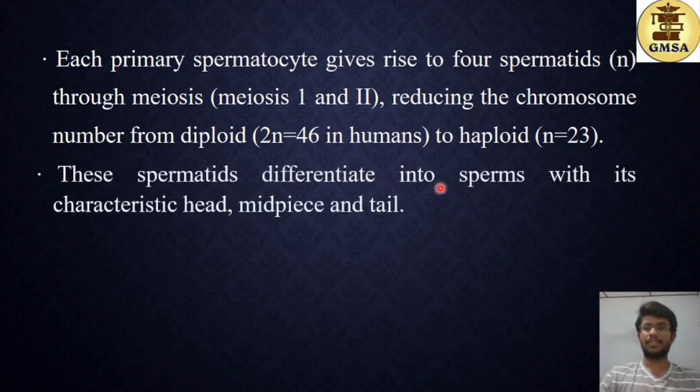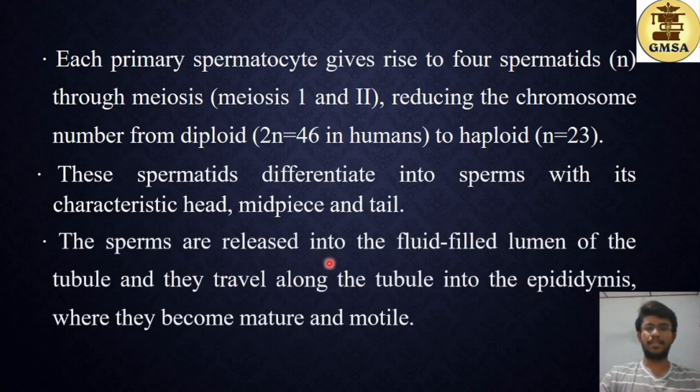These spermatids differentiate into sperms with their characteristic head, midpiece and tail. So this is the structure of the sperm, and we'll be learning about that as well. The sperms are released into the fluid-filled lumen of the tubule, and they travel along the tubule into the epididymis, where they become mature and motile. So this fluid-filled lumen is the lumen of the seminiferous tubule, and they then travel to the epididymis, where they become mature and motile, and where they are stored until ejaculation takes place.